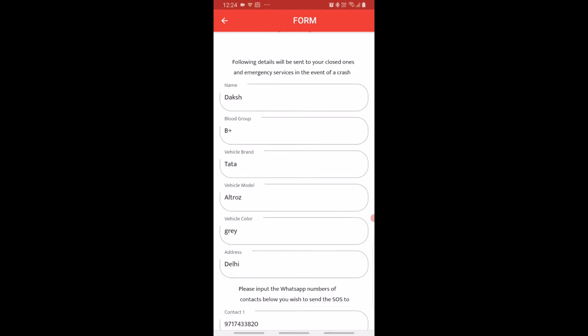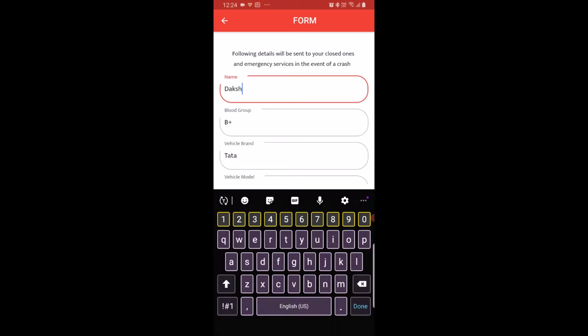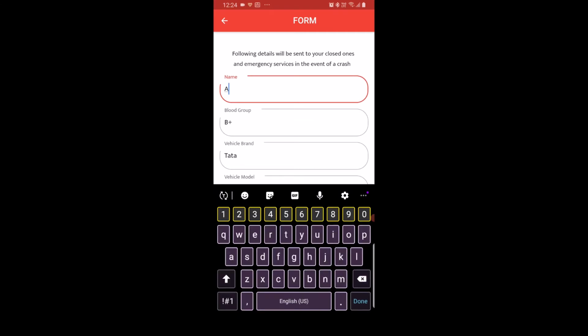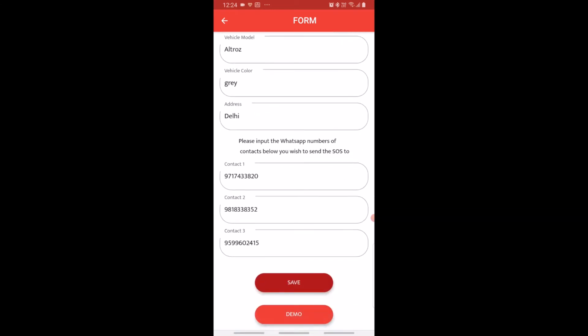So I have used shared preferences so that the data is always available on the local storage, and I can edit it anytime. You can see that these are just text fields and I can name it anything. I will keep it to my true name right now, and here for the demo purposes I have restricted the app to only 3 contacts. Obviously in the proper version of the app you can use n number of contacts. So all these are WhatsApp numbers of my friends. So first I will save this data.